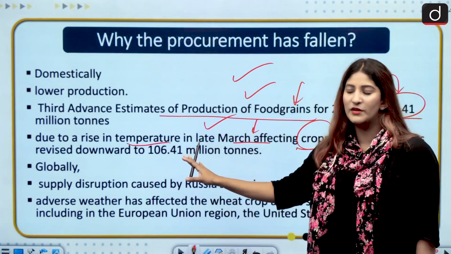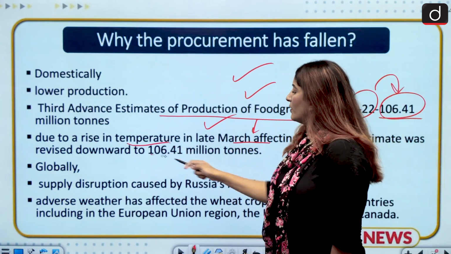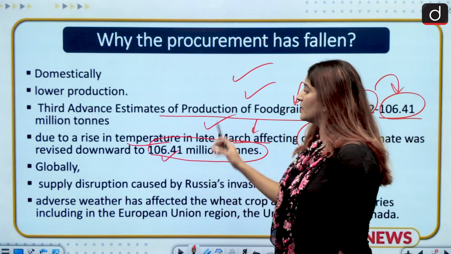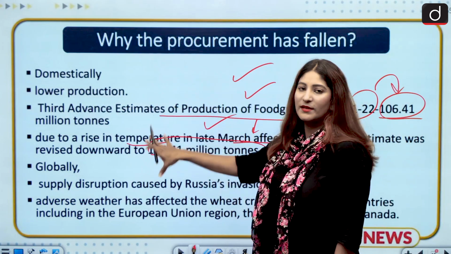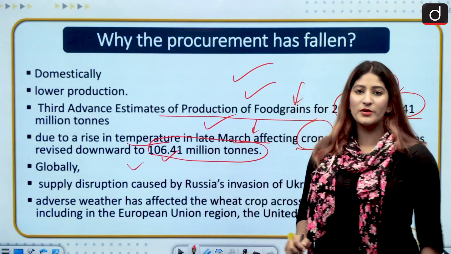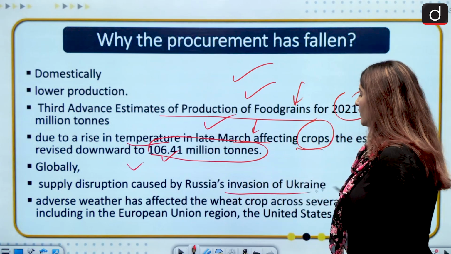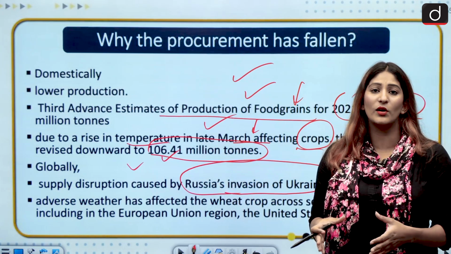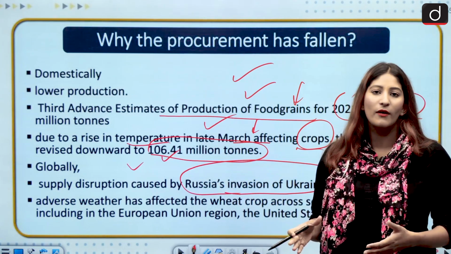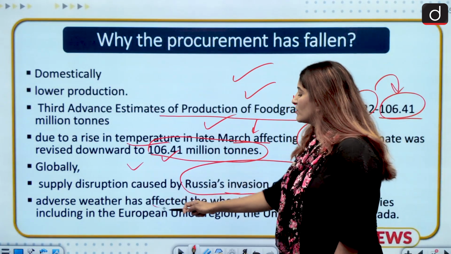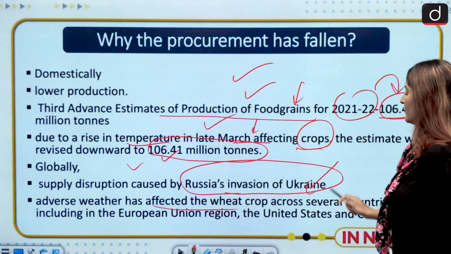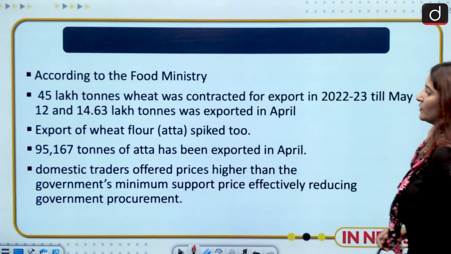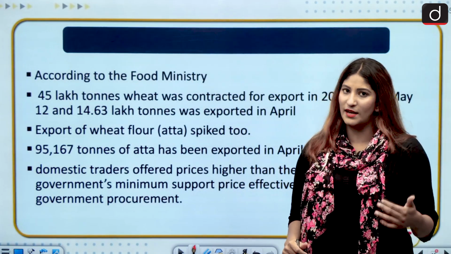There was a downward revision for food crops of 106.41 million tons. Now, these are domestic reasons. Globally, supply disruption has been there because of the Russian invasion of Ukraine, and these two countries are highly involved in the supply trade of wheat. And adverse weather has also affected many wheat-producing countries, such as those in Europe, Canada, and the United States. So these are the domestic and global reasons.